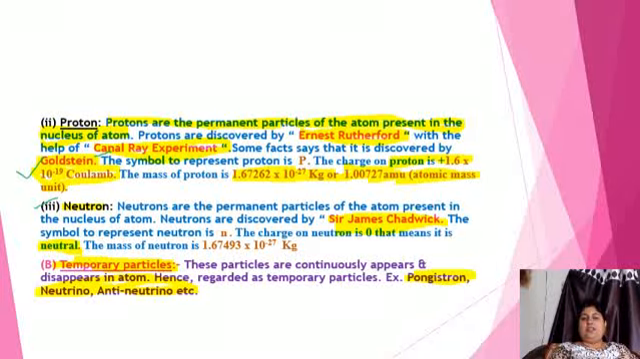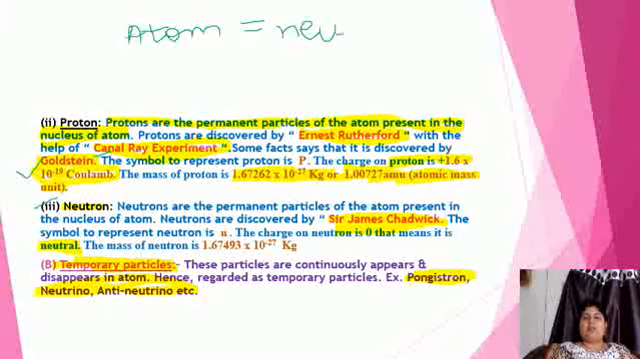From all of this, we have concluded two main things: an atom consists of two parts, that is nucleus and shell. The atom is completely neutral, while the nucleus has positive charge.